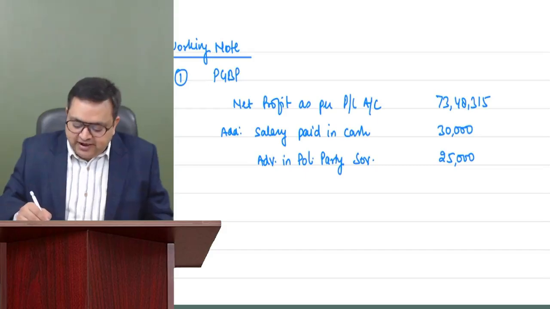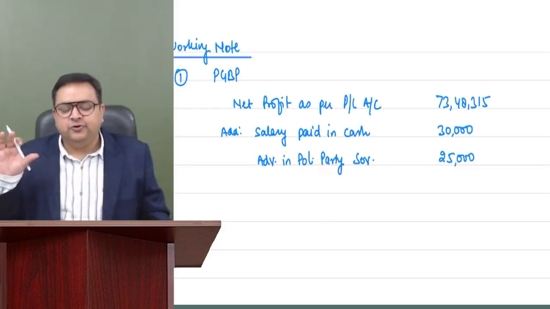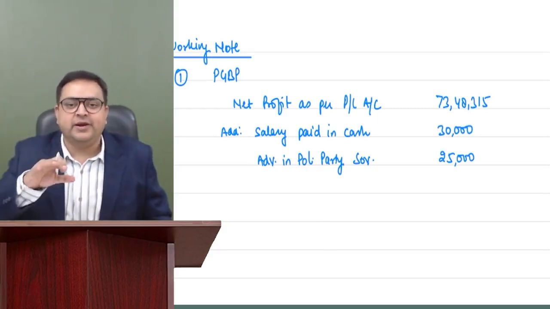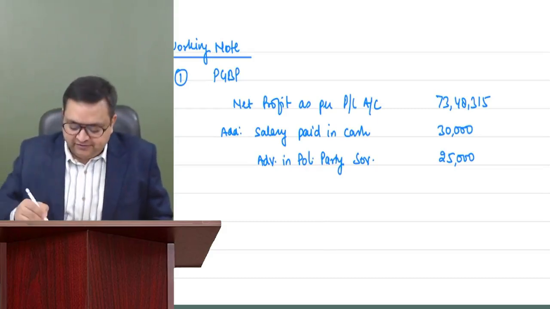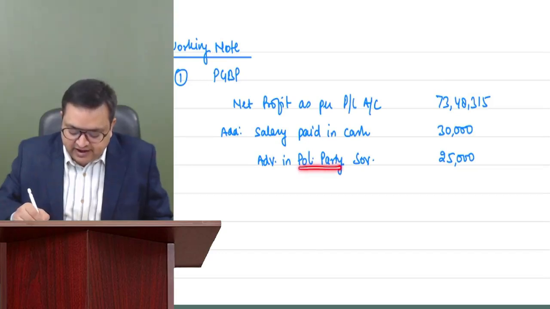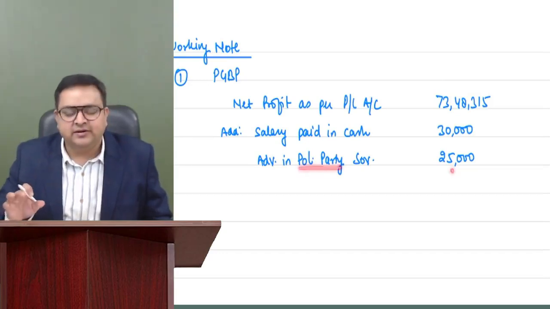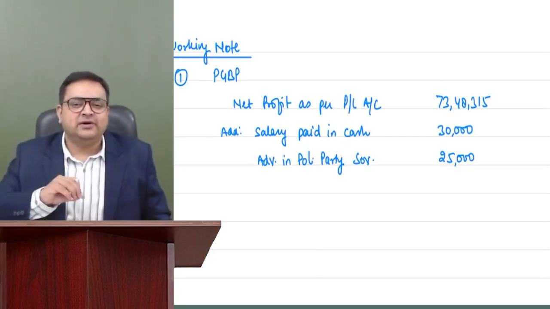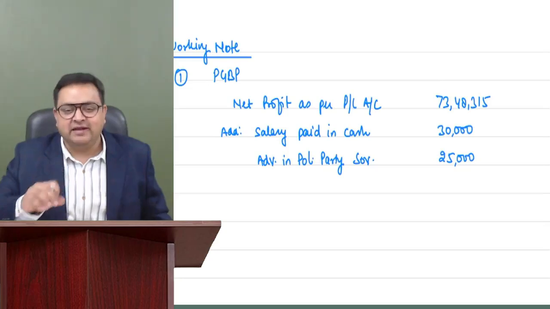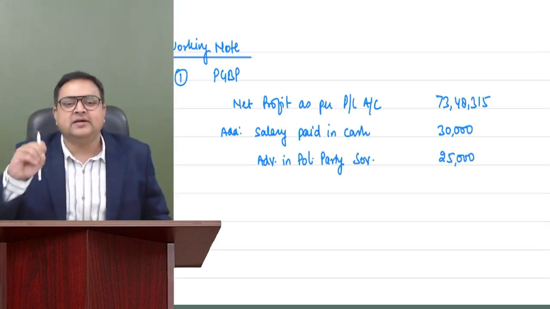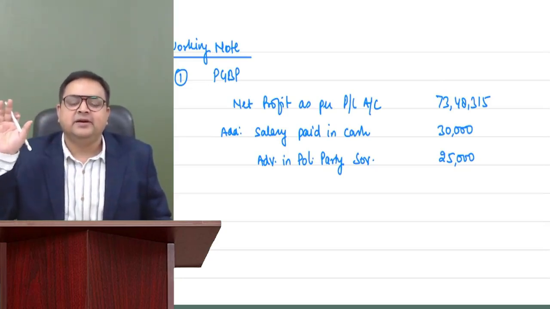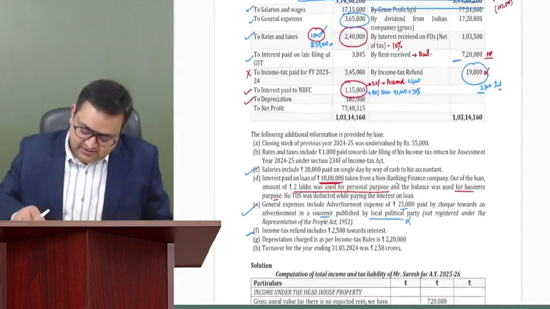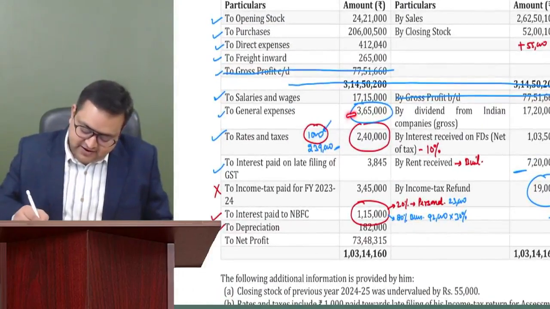Guys, as soon as you write political party, the examiner will get to know that the student knows it. You just have to intimate the examiner that I know it, right? So simply, when you write it over here, political party, he will know that yes, you know. You don't have to write stories over here. Please don't waste your time over there. Simply make the examiner intimate. Just intimate him that yes, I know it. Correct.